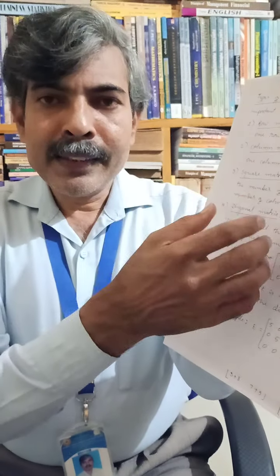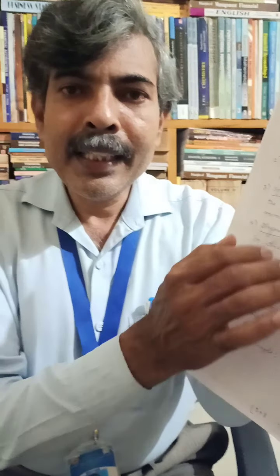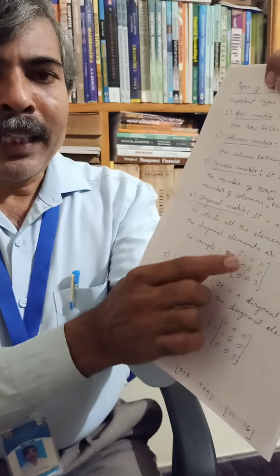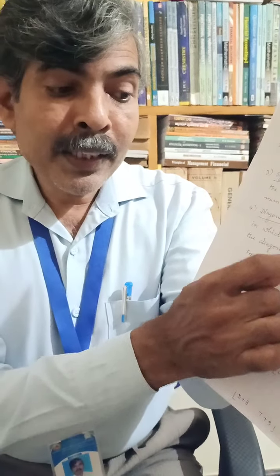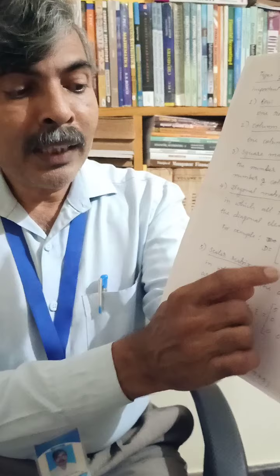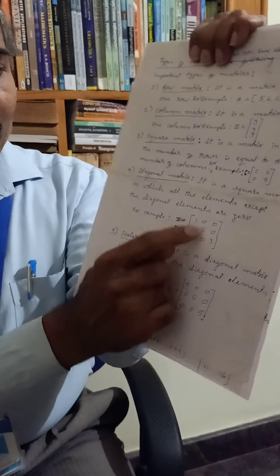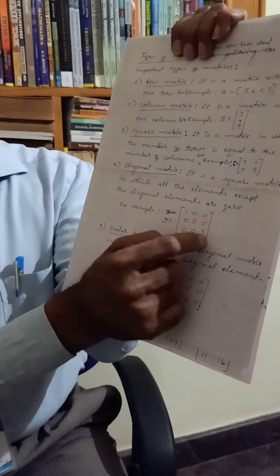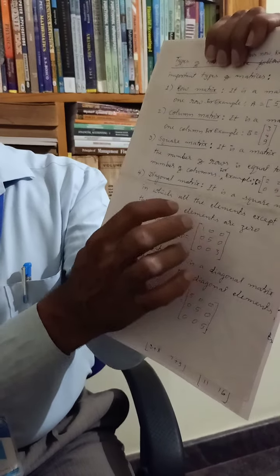So under these matrices, when we refer to diagonal, it is only the prime diagonal and not the other diagonal. So a diagonal matrix is one in which all the elements except the diagonal elements are zeros. I think you can easily understand the diagonal matrix. You observe this: 1, 5, 3 are the non-zero elements and the rest of the elements are zeros. So this is a diagonal matrix.